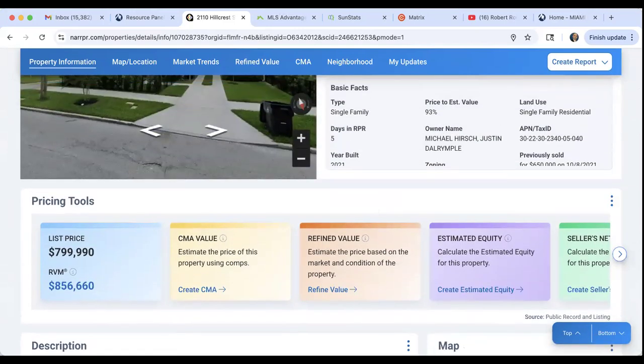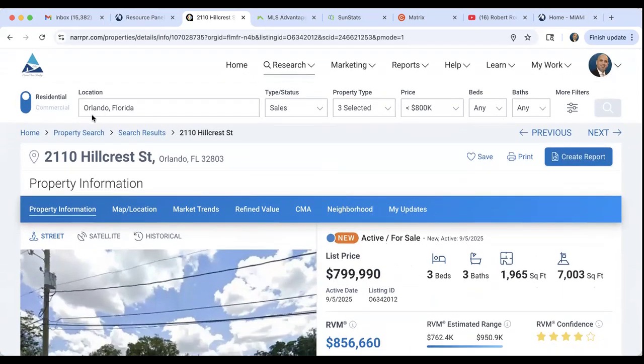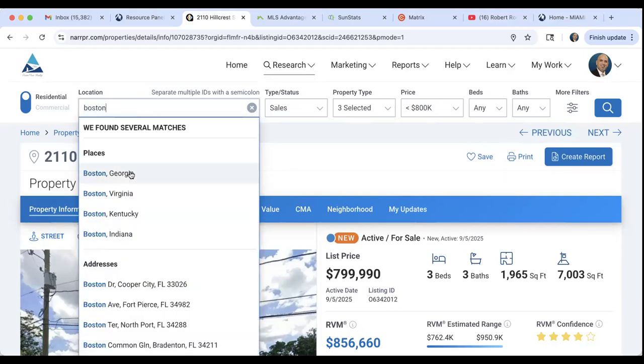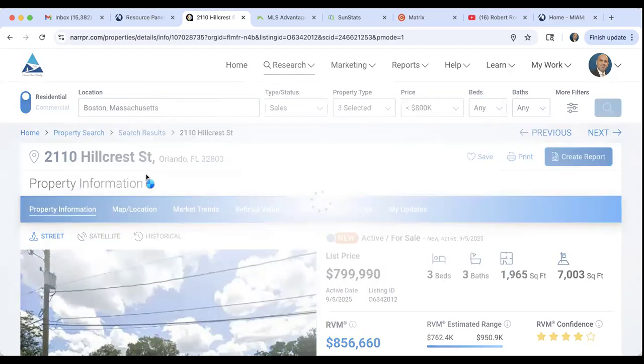All right. Let me go here in the chat. I see something here. Any state in RPR you can do for public records. Let's just try this. Let's try Boston. Let's go with Boston, Massachusetts. Are you serious? Boston, Massachusetts. There it is. All right.